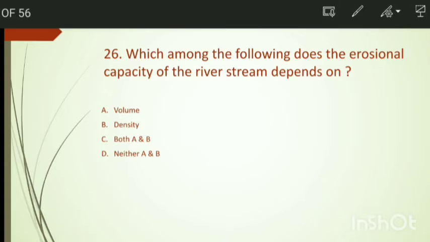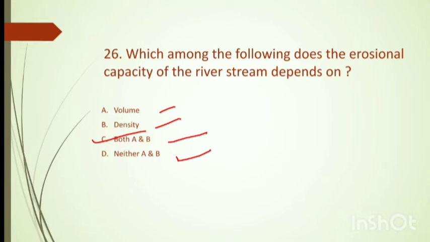Which among the following does the erosional capacity of a river stream depend on? Options are volume, density, both A and B, and neither A nor B. So the right answer is option number C, both volume and density.